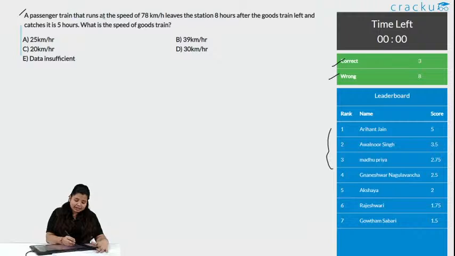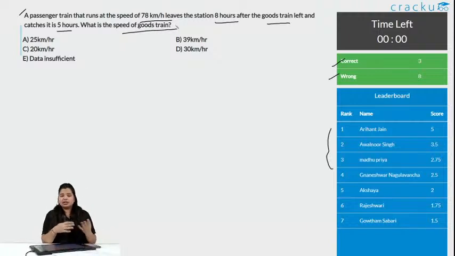A passenger train that runs at a speed of 78 km per hour leaves the station 8 hours after the goods train left and catches it in 5 hours. What is the speed of the goods train? Okay, a goods train left 8 hours before, and after 8 hours a passenger train left the station and caught it in 5 hours. Okay, this is the question. So, the passenger train took 5 hours to reach wherever the goods train was.